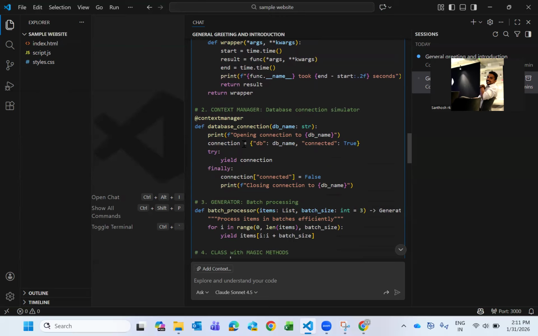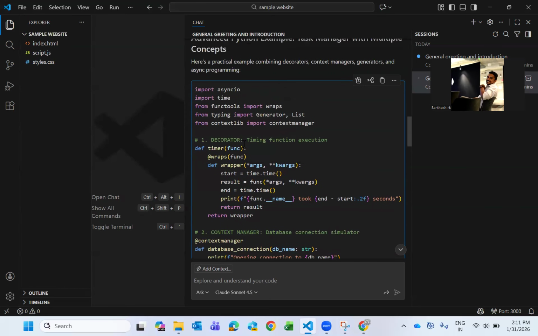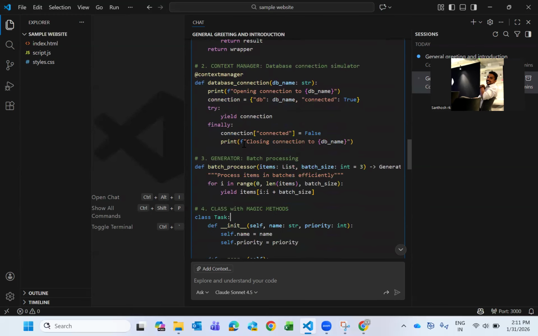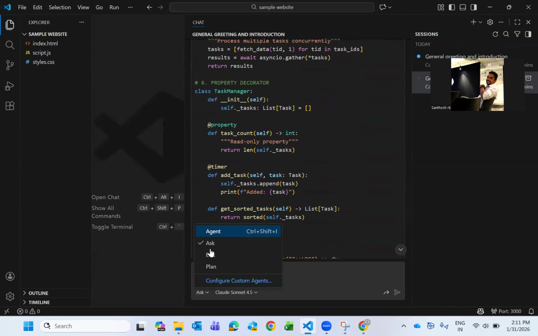Anyways, a version control system will come into the picture where you will be using Git to push the code to the main branch. Let me explain Git in a totally different video. I'll keep just one video just for Git. I just know the basics. I will just push the code, pick the code, merge the code. I will explain what we require, not the end to end of how Git is used. So that's the reason we'll always put it in ask mode. We'll review this once. Okay, this looks good. Then we can switch back to agent.